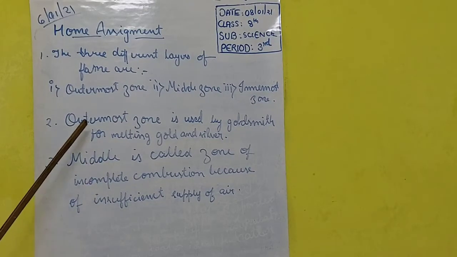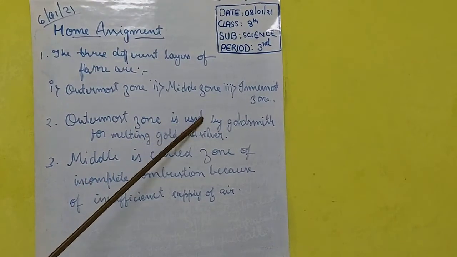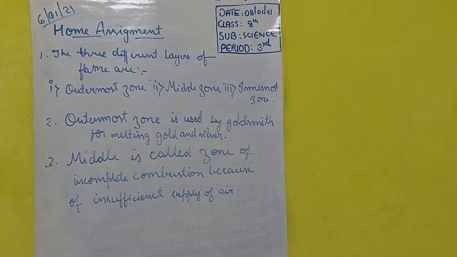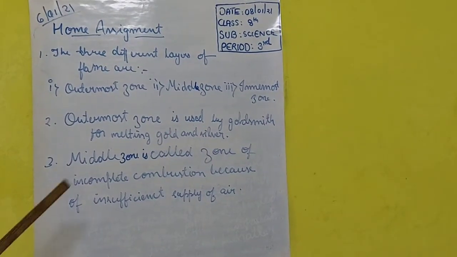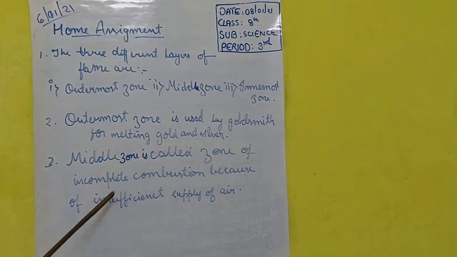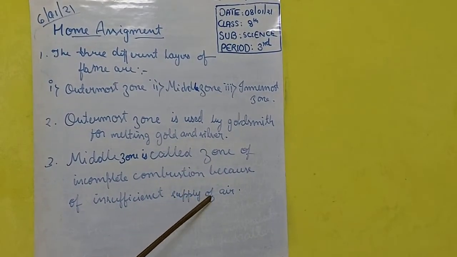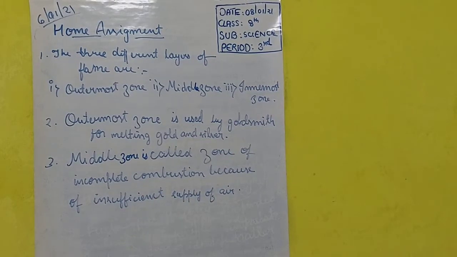Your answer will be, the outermost zone is used by goldsmiths for melting gold and silver. Third question, why is the middle zone called the zone of incomplete combustion? The middle zone is called the zone of incomplete combustion because of insufficient supply of air. I hope you have all done it correctly.